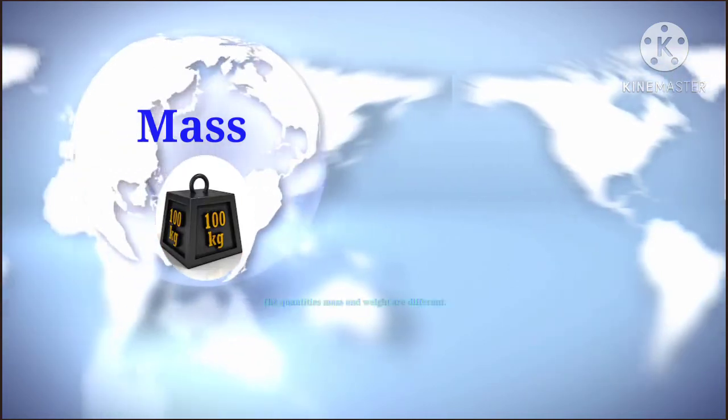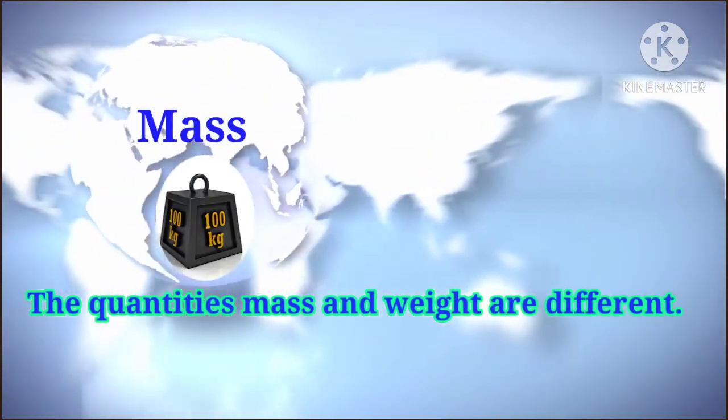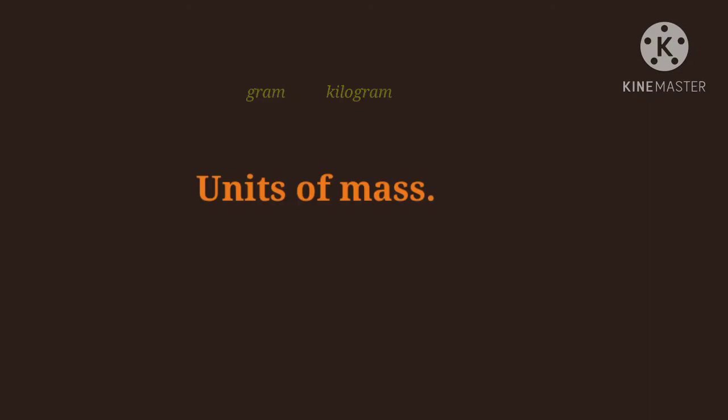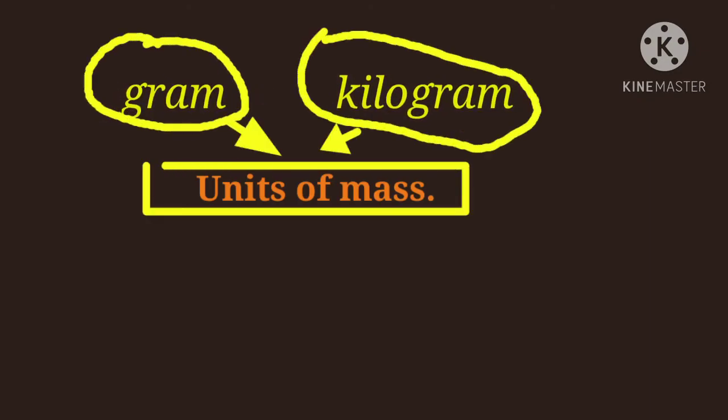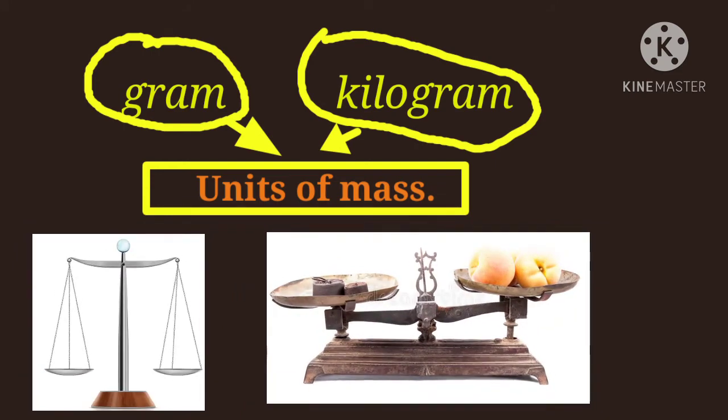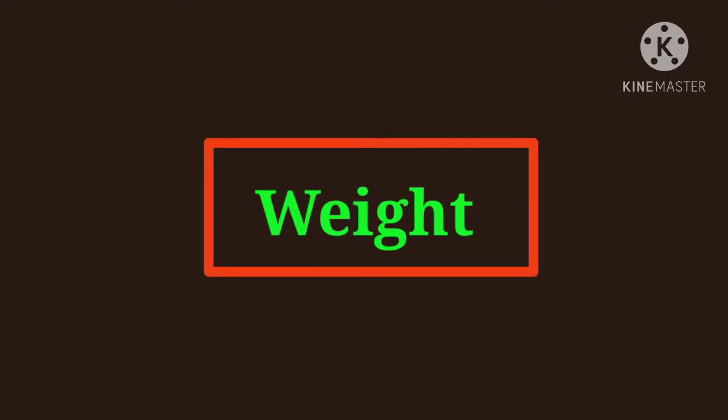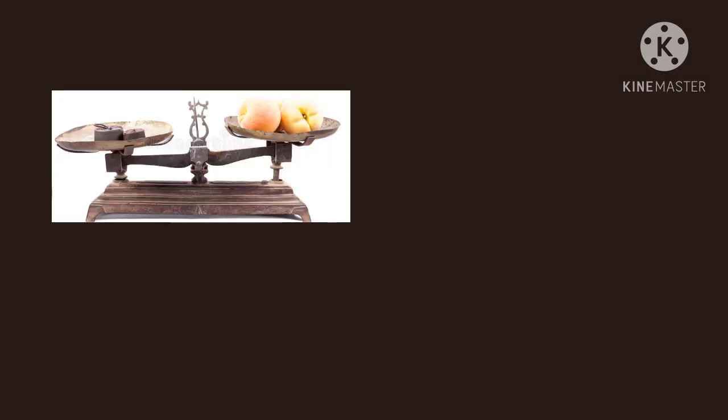The quantities mass and weight are, however, different. Gram and kilogram are the units of mass. When we use two-pan common balance in a shop, we compare two masses. Weight. What we measure in grams or kilograms is mass and not weight.